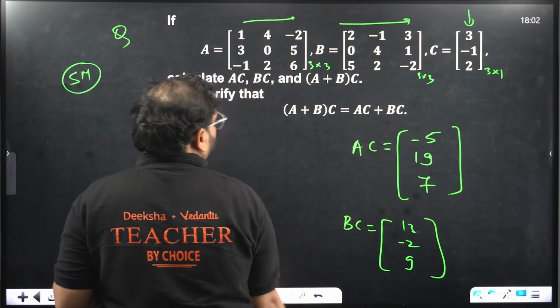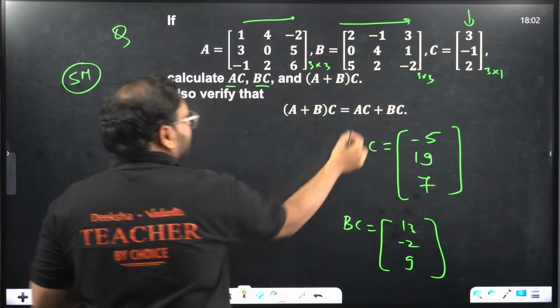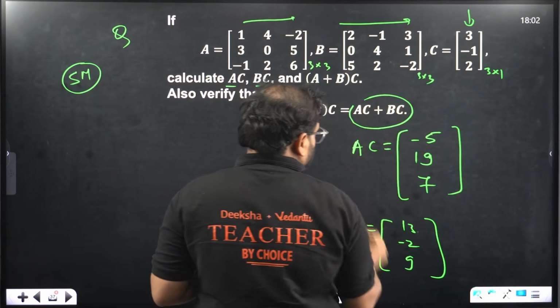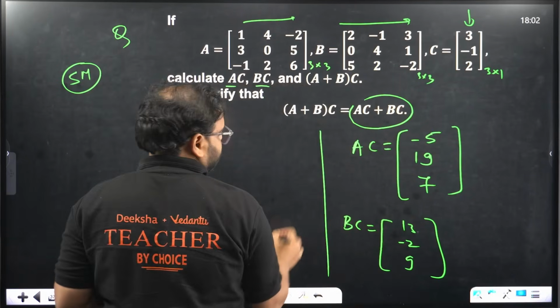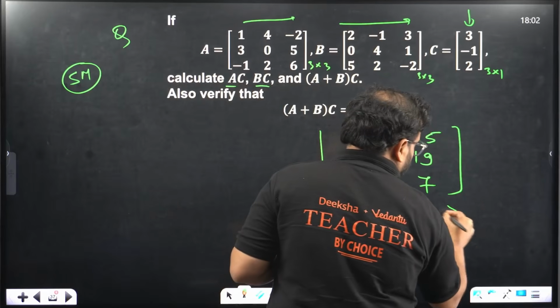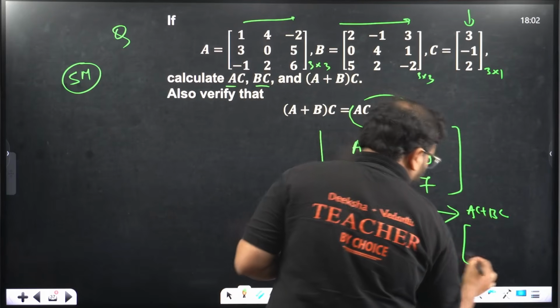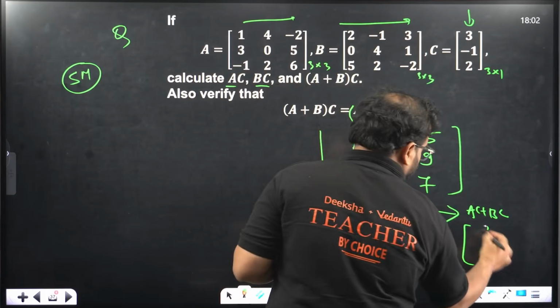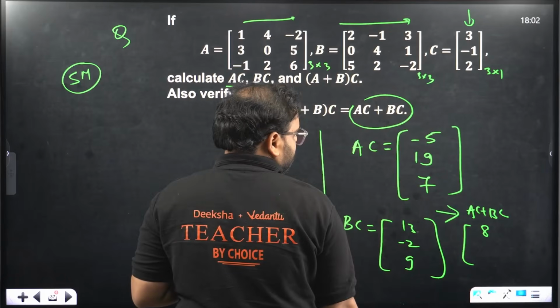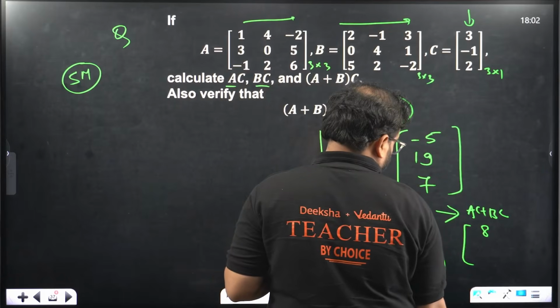Let's add them. We found AC and BC. Let's add them because we need to find AC plus BC also. If we add them, we'll end up with what? AC plus BC, and my answer will come as 8. Okay, correct now?